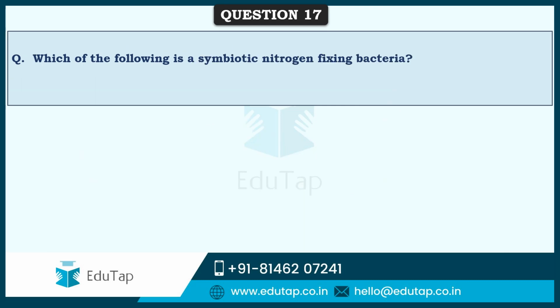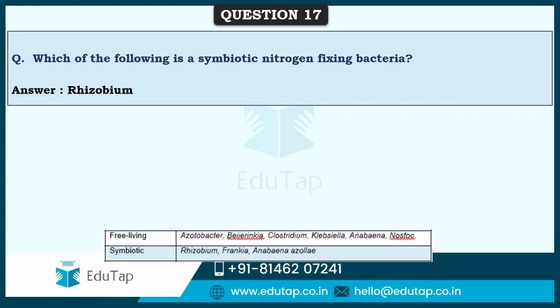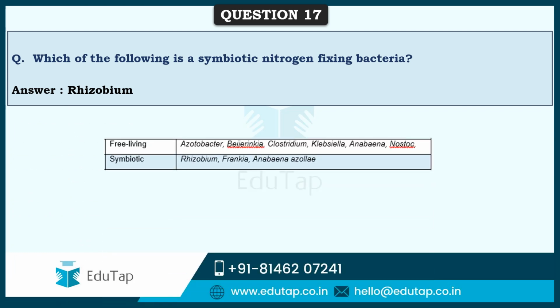Next question says, which of the following is a symbiotic nitrogen fixing bacteria? Of all the options provided, the correct answer is Rhizobium bacteria. As you can see here, these are the various free living nitrogen fixing organisms like Azotobacter, Beijerinckia, Clostridium, Klebsiella, Anabaena, Nostoc, and symbiotic nitrogen fixing organisms are Rhizobium, Frankia, Anabaena azollae. So these are the various symbiotic and free living nitrogen fixing organisms.